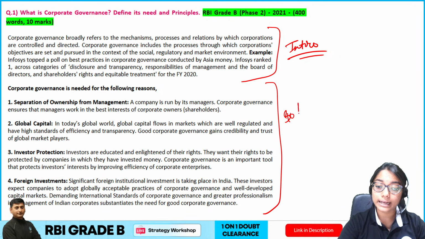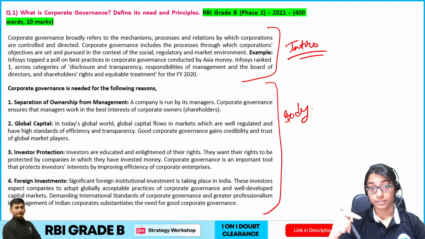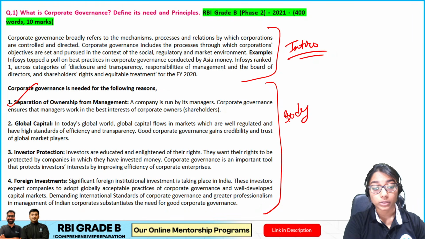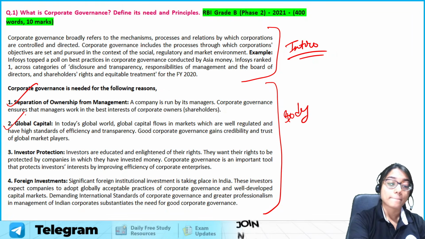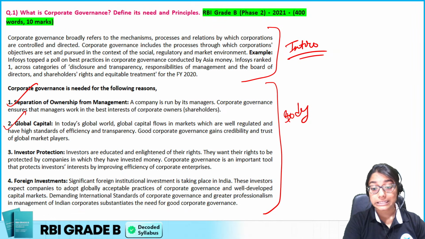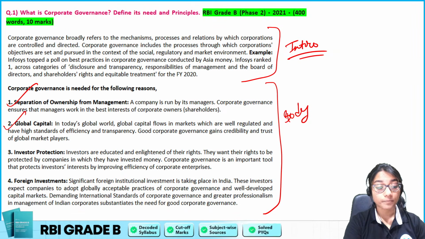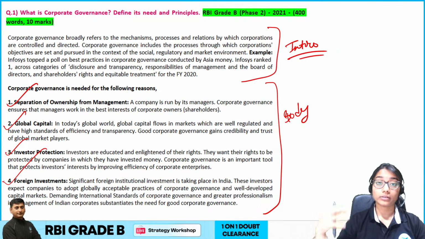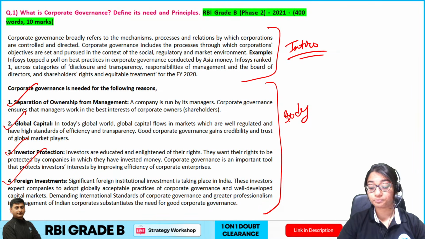In the body, I am explaining all the keywords, all the different needs: why we need a separate management and owner scenario, how we are going to go for credible PR relations, credibility, and trust. How we'll protect our investors. In terms of foreign investments, how we are supposed to ensure that corporate governance is properly in place.